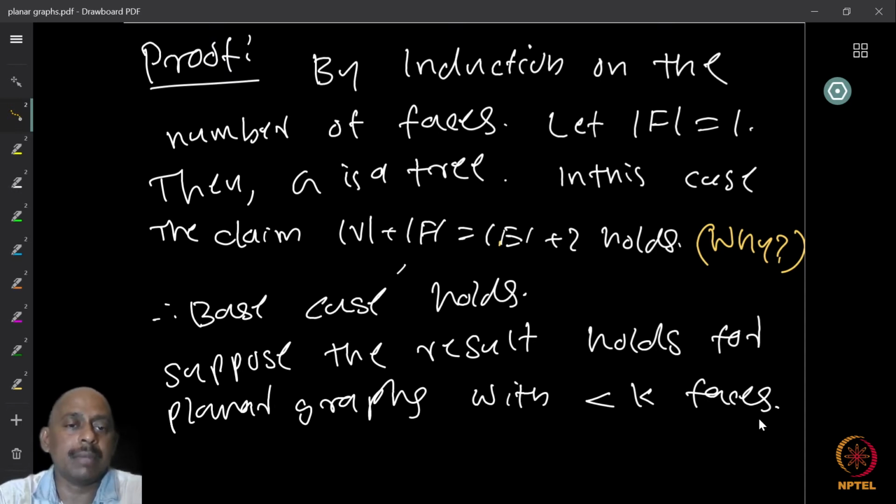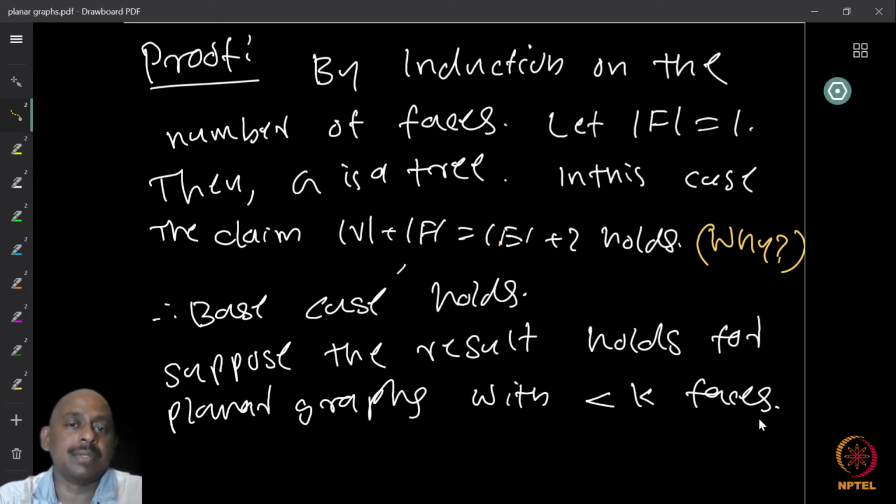Can you tell me why? Think about this and see why the identity holds if the graph is a tree. The identity is that the number of vertices plus the number of faces is equal to the number of edges plus 2. We already know that for a tree, the number of edges is equal to the number of vertices minus 1.